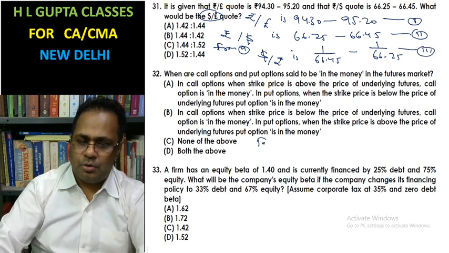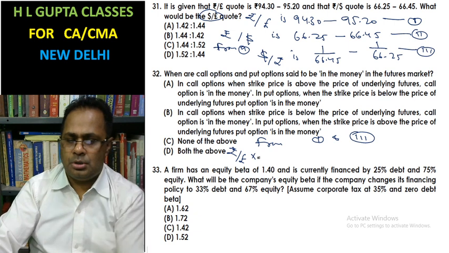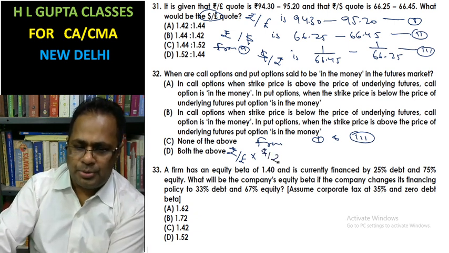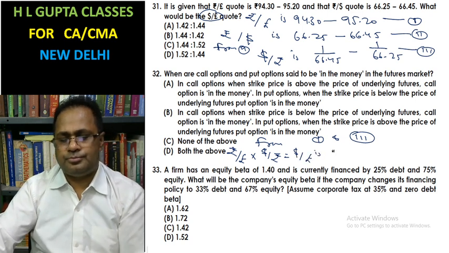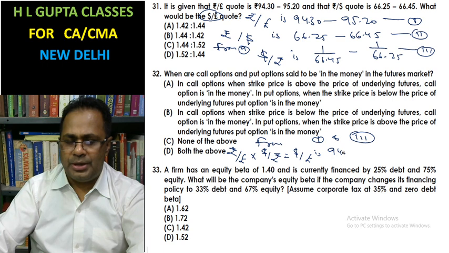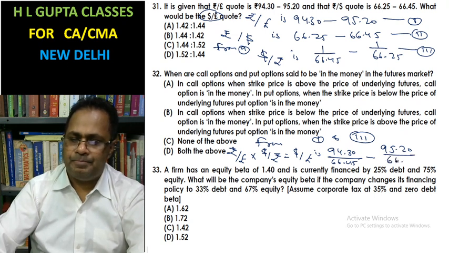Now from the first and third, what can you write? Rupee per pound into dollar per rupee equals dollar per pound. 94.30 divided by 66.45, 95.20 divided by 66.25.